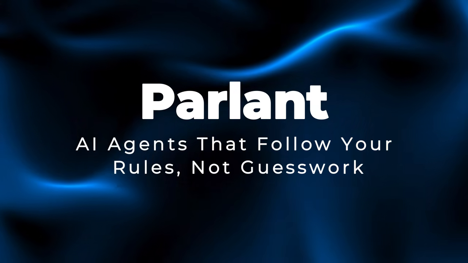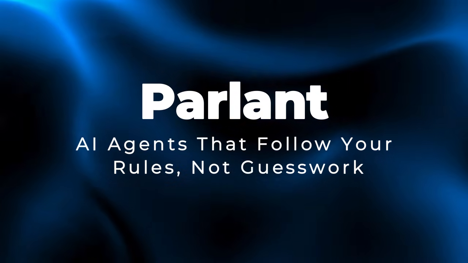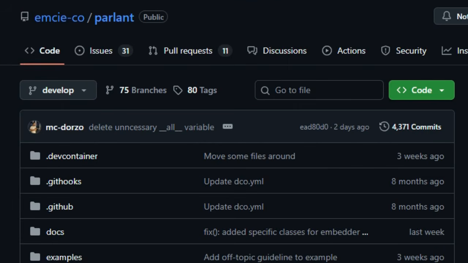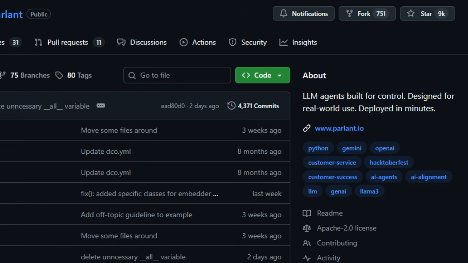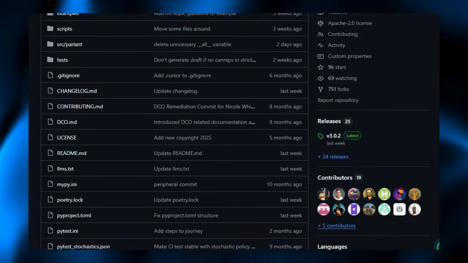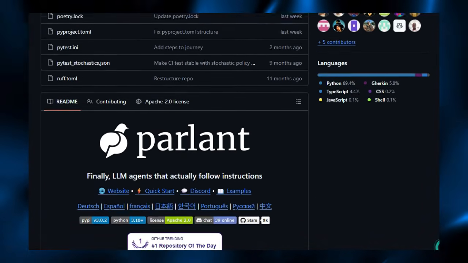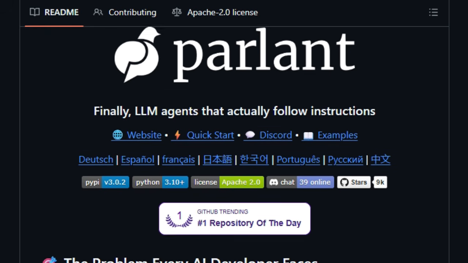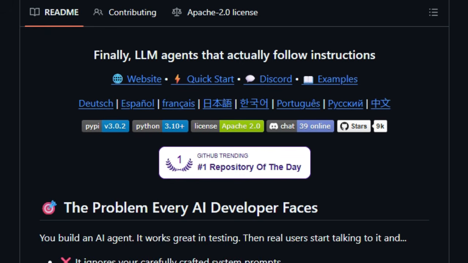Project number 4, Parlant. AI agents that follow your rules, not guesswork. Parlant flips the script on AI agents by giving you real control over how they behave. Many conversational frameworks rely on bulky, unreliable prompts that often fail when the stakes are high, especially in customer-facing scenarios. Parlant replaces that with something far better, human-defined behavioral guidelines that the AI must follow. You don't hope your agent behaves correctly, you ensure it.